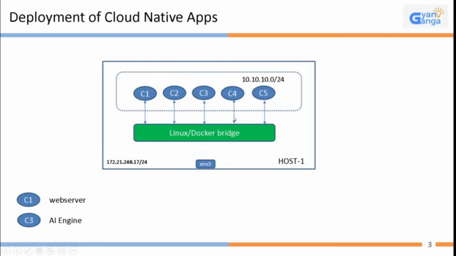Here we have taken an application which has a web server as well as an AI engine, apart from other components. Suppose this web server is capable of servicing 1,000 requests per second, and suddenly there is a demand of servicing 10,000 requests per second.